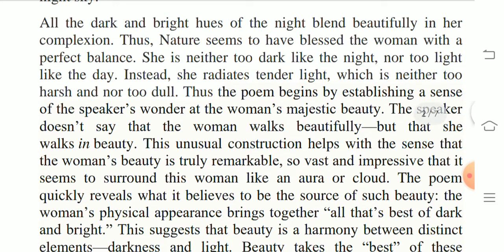All the dark and bright hues, hues means a color or particular shade of color, of the night blend beautifully in her complexion. Thus, nature seems to have blessed the woman with a perfect balance. She is neither too dark like the night nor too light like the day. Instead, she radiates. Radiate means illuminate, tender light which is neither too harsh nor too dull. Thus, the poem begins by establishing a sense of the speaker's wonder at the woman's majestic beauty.